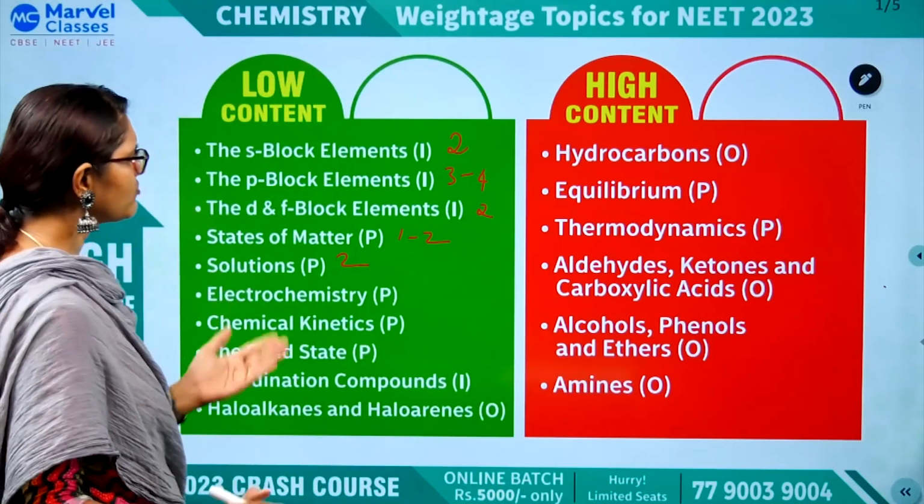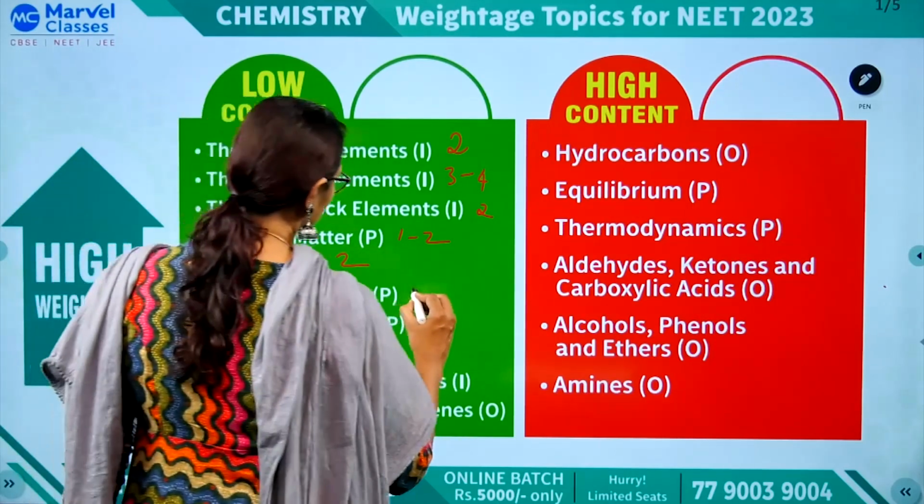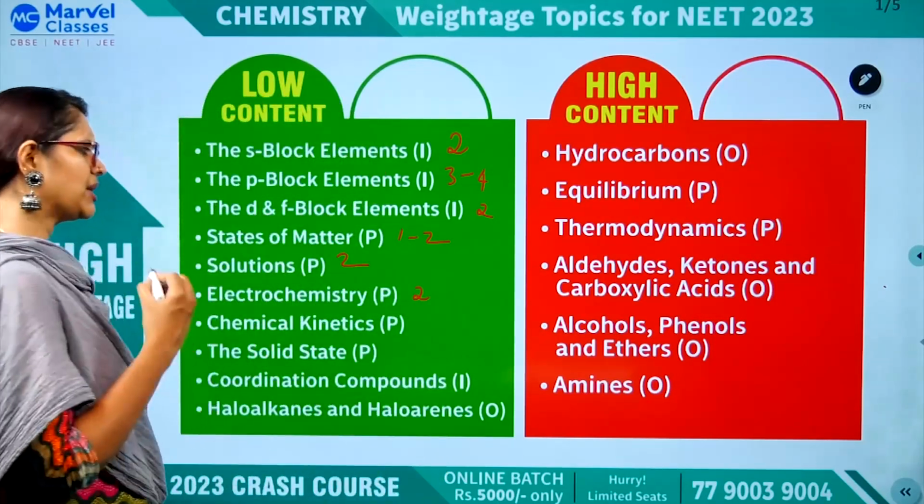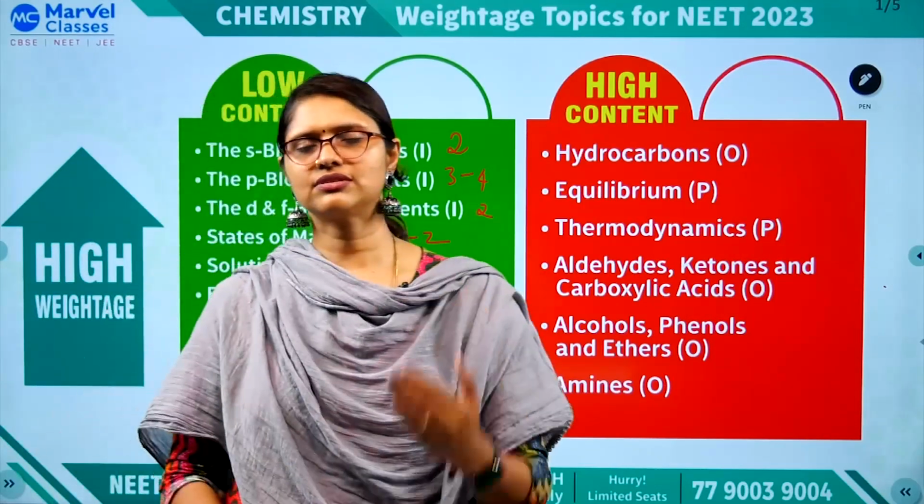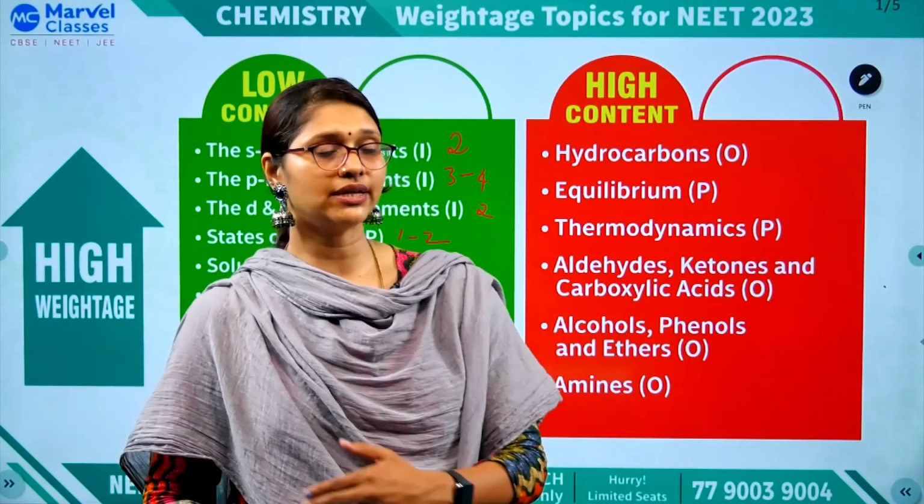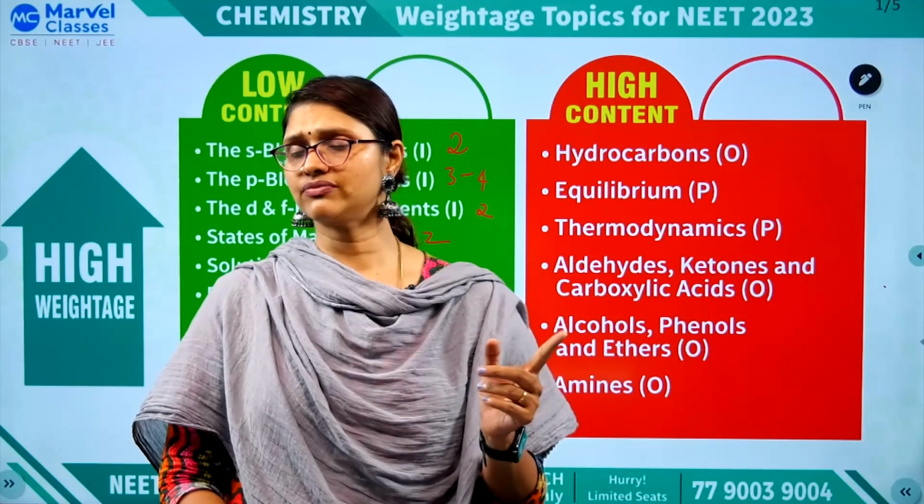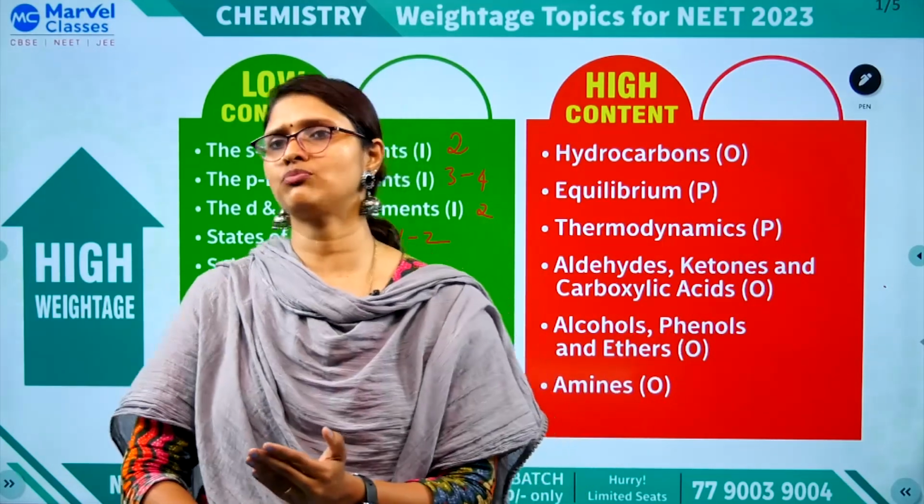So what will be the weightage for electrochemistry? Around 2 questions you can expect. Chemical kinetics also, not much content. You have to just list out the formulas: first order, zero order. Mostly they are asking first order, zero order, rarely second order, but graphs definitely you need to be very thorough. Whichever chapters contain graphs, please give more importance.